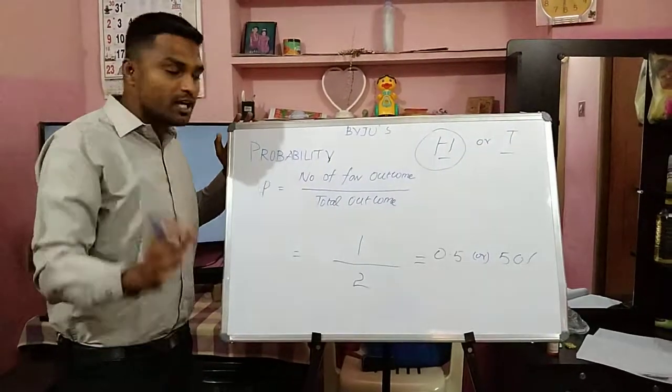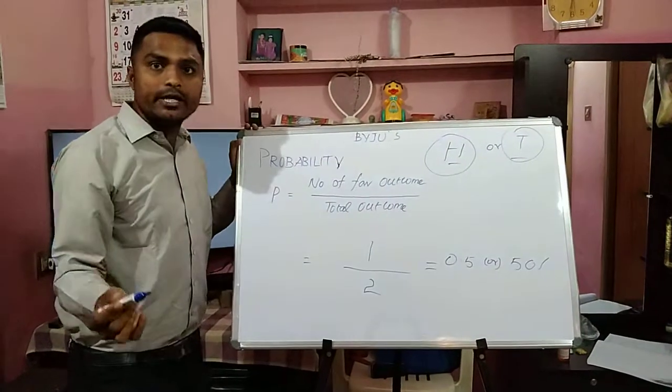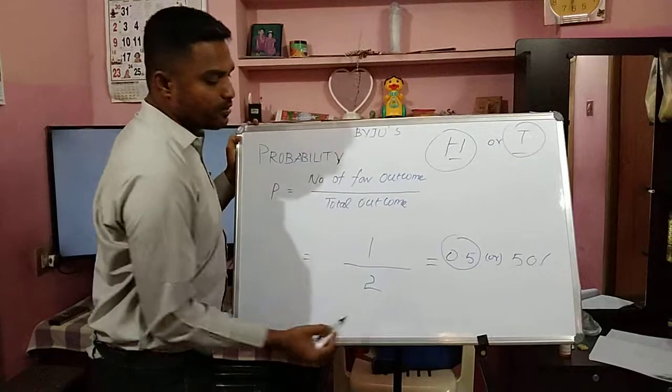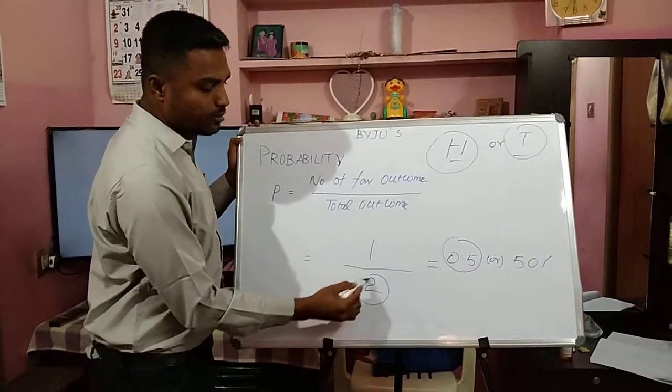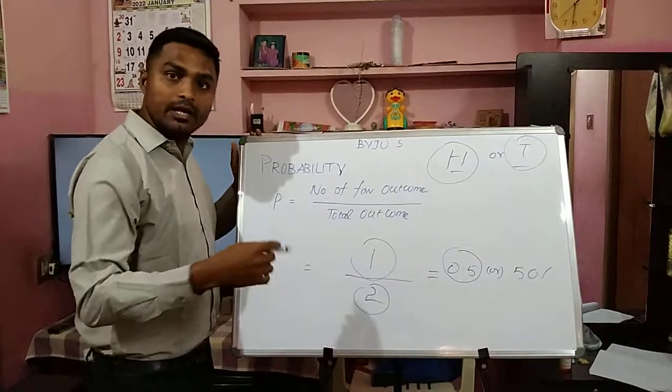The same thing is applicable when you are expecting a tail. When you are tossing a coin, the chance of getting tail is also 0.5, because the total outcome is 2 and the favorable outcome is tail, that is 1. So the same answer will replicate.